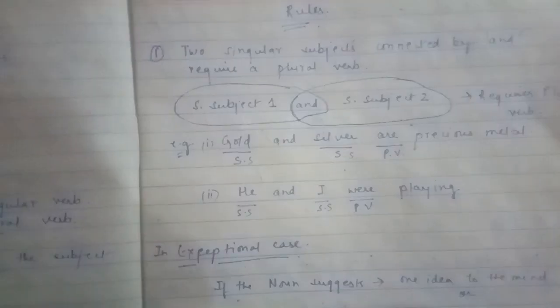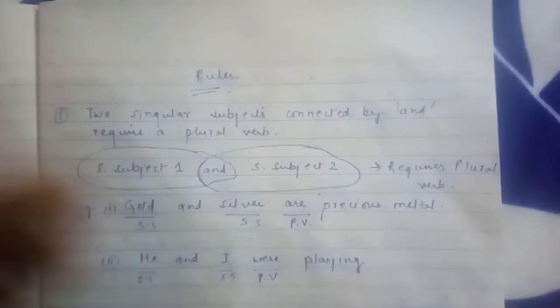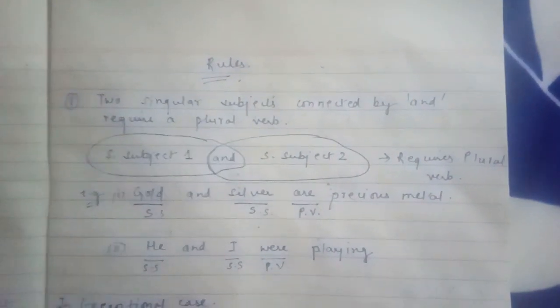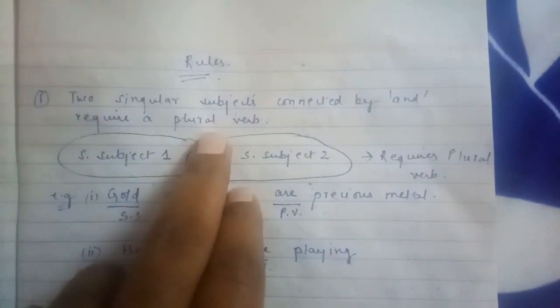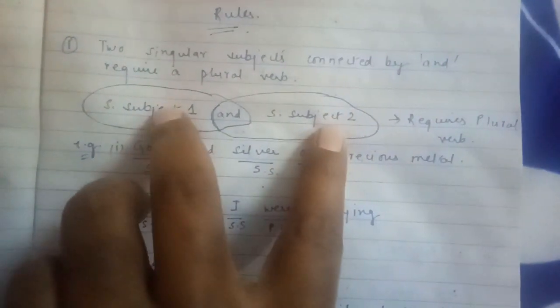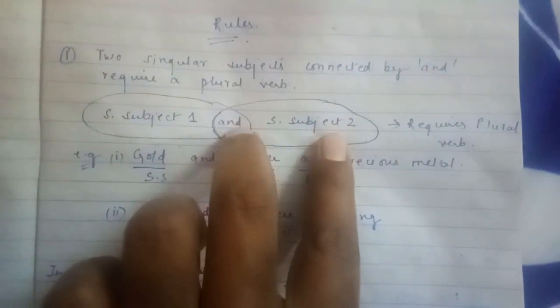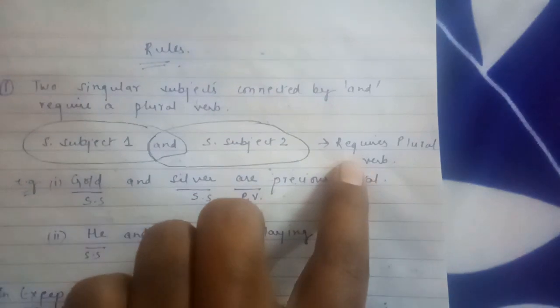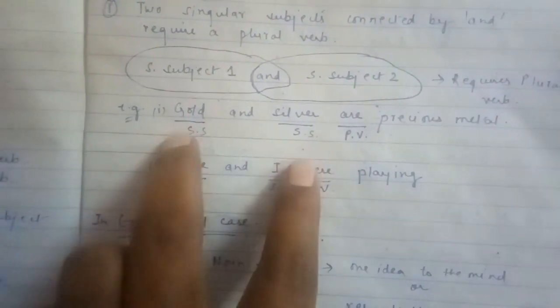Now there are some rules which you need to understand. Suppose in a sentence there are two singular subjects which are connected by and, they always require a plural verb. With the help of a diagram, I am just trying to illustrate you. Suppose it is subject 1 and it is subject 2. In a sentence there are two singular subjects and they are connected by and, so it always requires a plural verb. For example, you can see gold and silver.